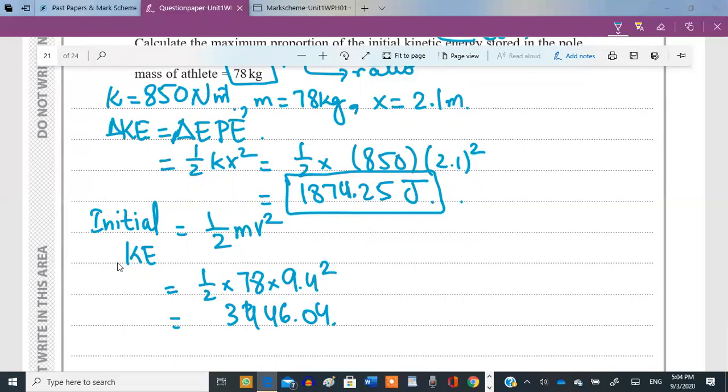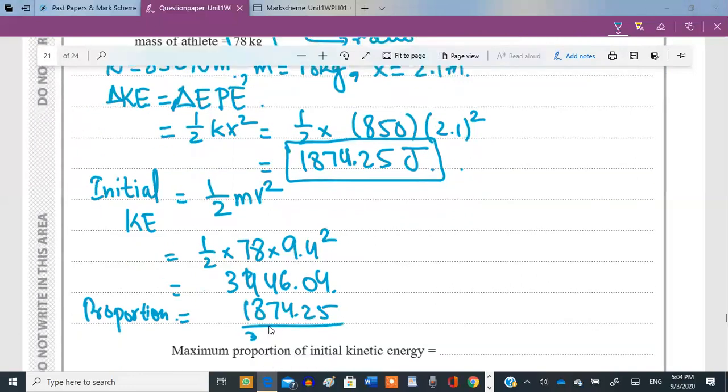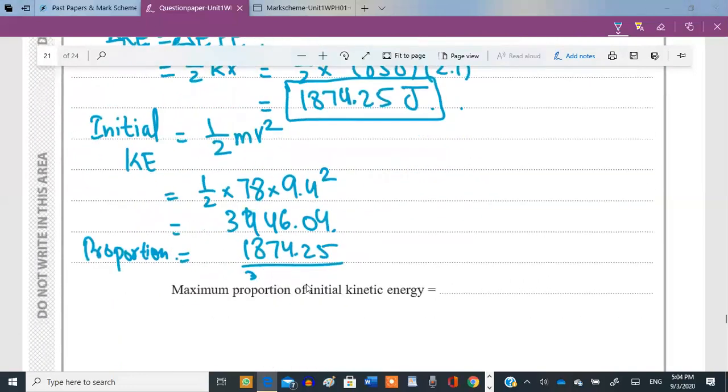3446.04. Now we need to calculate the proportion. Proportion means ratio. Proportion of this that got converted into that. So this energy divided by kinetic energy. It's going to be 1874.25 divided by 3446.04, and this turns out to be 0.54. That is the proportion or the ratio.